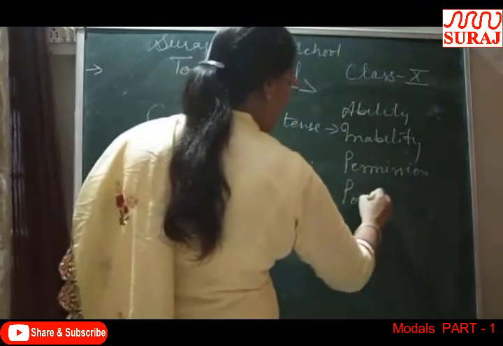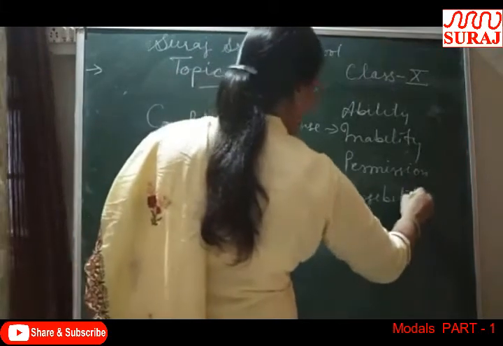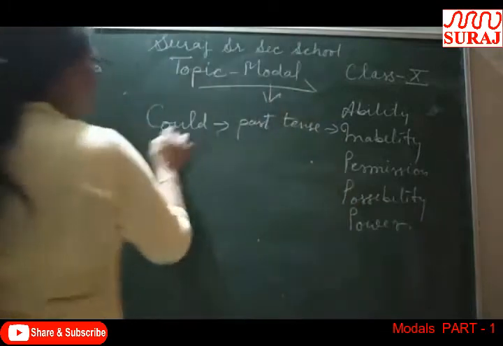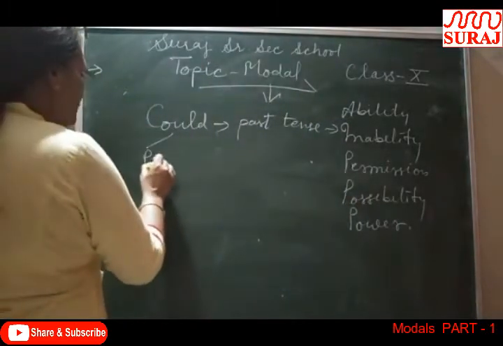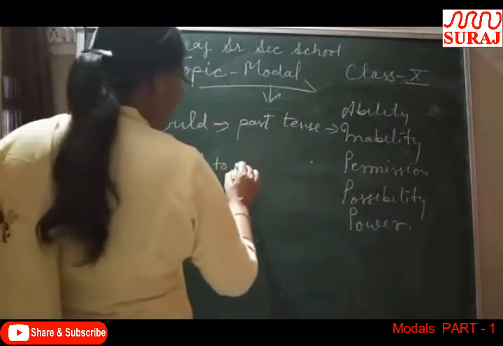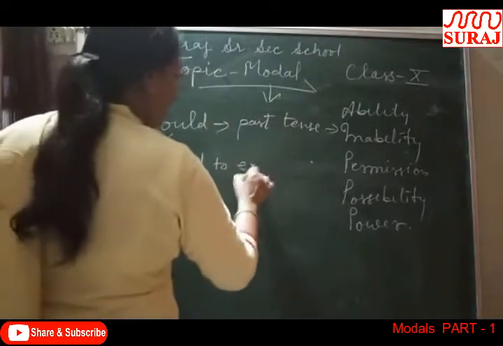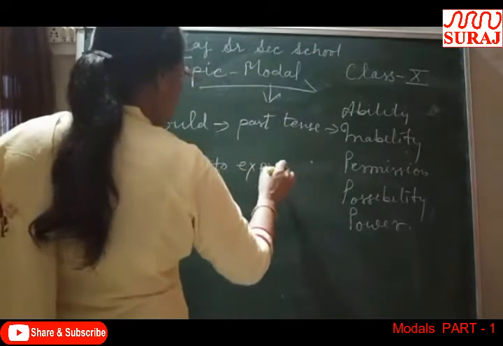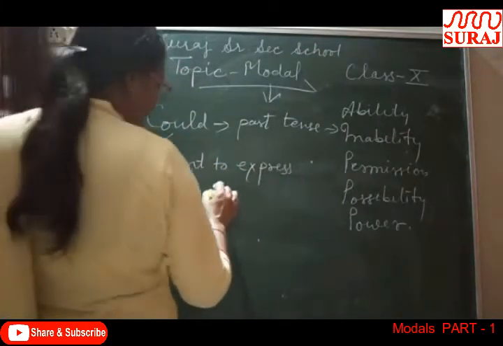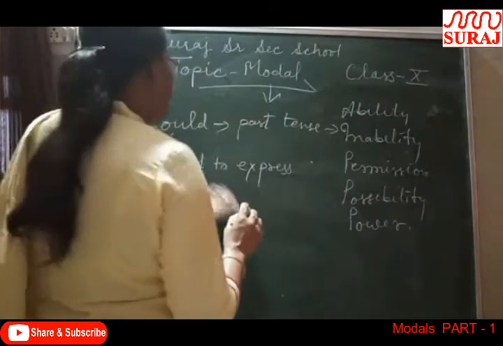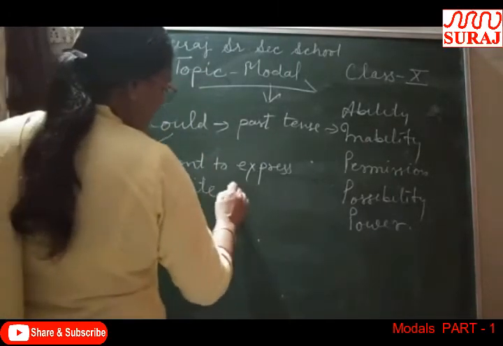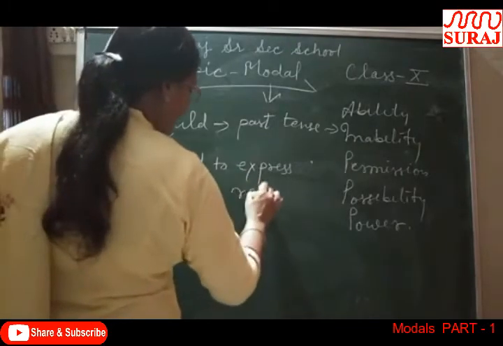Could is used in past tense to show ability, inability, permission, possibility, power, but it can be used in present also.